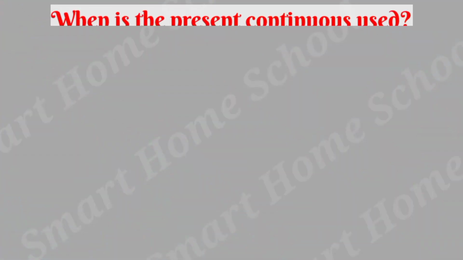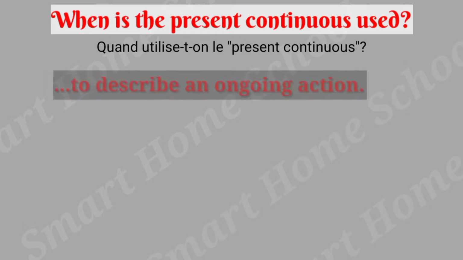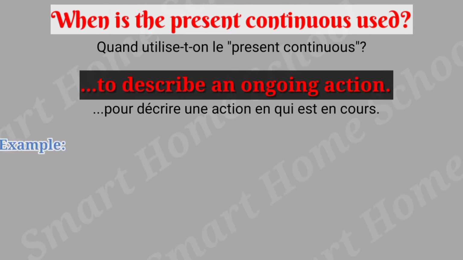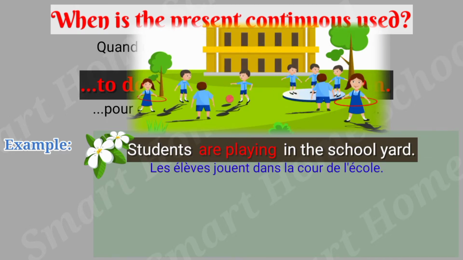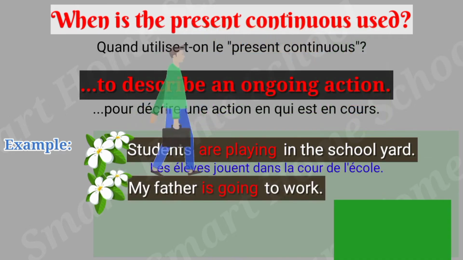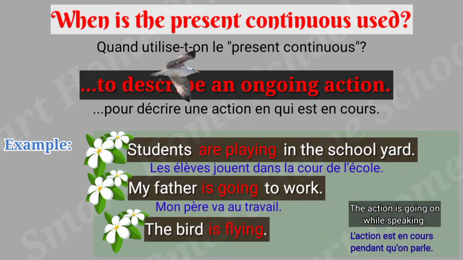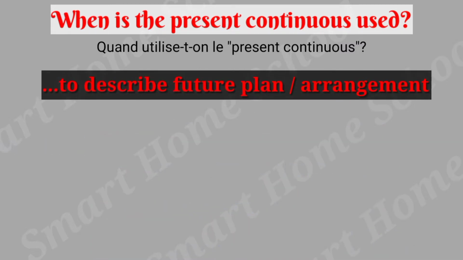Now let's get down to the main point of this lesson, which is when is the present continuous used? We use the present continuous to describe an ongoing action. The examples below will help us. Students are playing in the schoolyard. My father is going to work. The bird is flying.